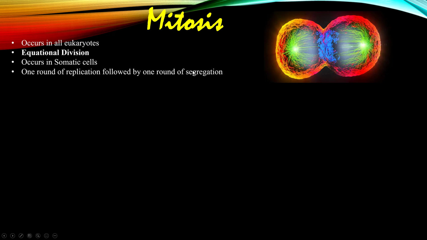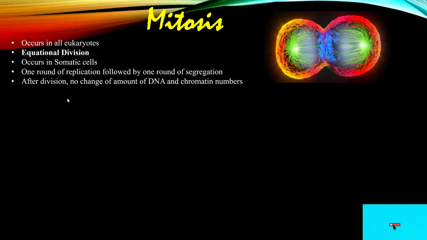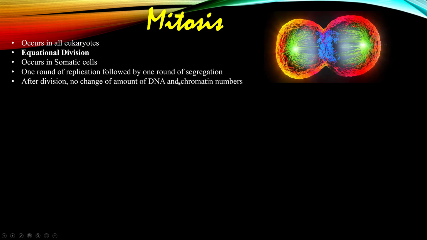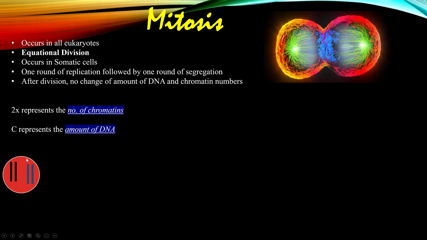Let's understand the distribution of chromosomes and amount of DNA during cell division. After mitotic cell division, there is no change in the amount of DNA and chromatin number with respect to daughter cells and parental cells. Here, X represents the number of chromatin present in the cell, while C represents the amount of DNA present in the cell. As you know, a somatic cell contains 23 pairs of chromosomes. For better understanding, here I am showing only 2 pairs of chromosomes: chromosome number 1 and chromosome number 2.